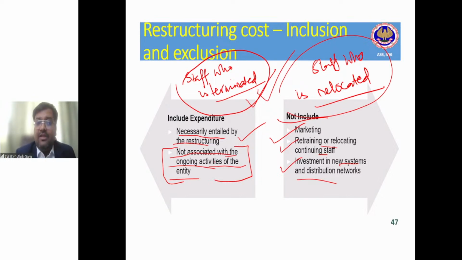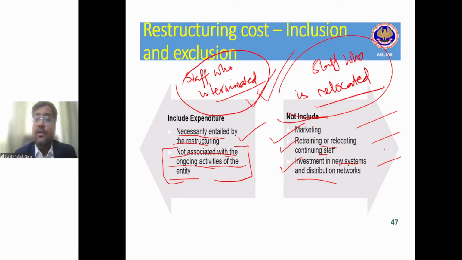What is not included in the restructuring cost? Marketing cost is not included. Retraining or relocating continuing staff is not included. Investment in new systems and distribution networks is not included, for example, PepsiCo. In the last year, PepsiCo shifted its office from one location in Gurgaon to another location in Gurgaon, right? And they invested a huge amount in the new systems in that building.